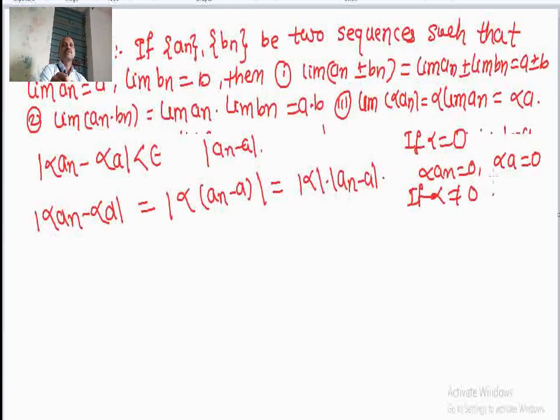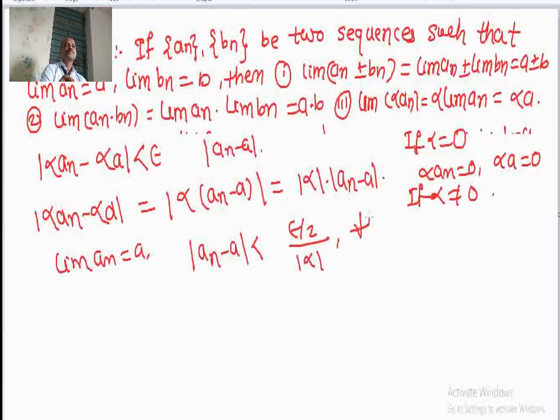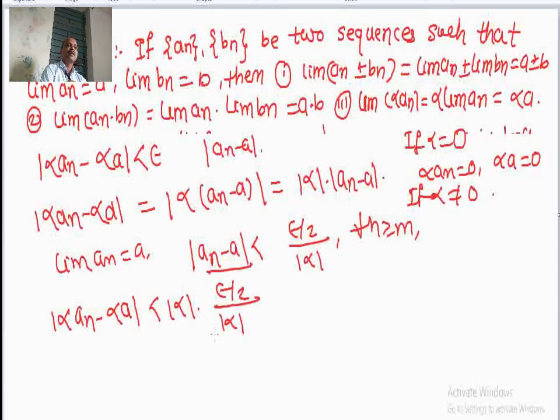If alpha is not equal to 0, here it is given that limit of a n equal to a, hence we choose mod of a n minus a is less than epsilon divided by 2 into mod alpha for all n greater than equal to m by definition of limit or convergence of a sequence. Then mod of alpha into a n minus alpha a is less than mod alpha into a n minus a is less than epsilon by 2 divided by mod alpha.